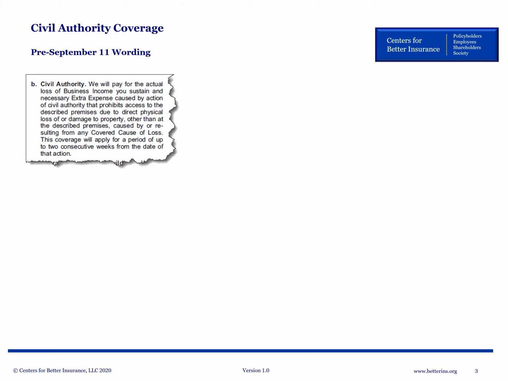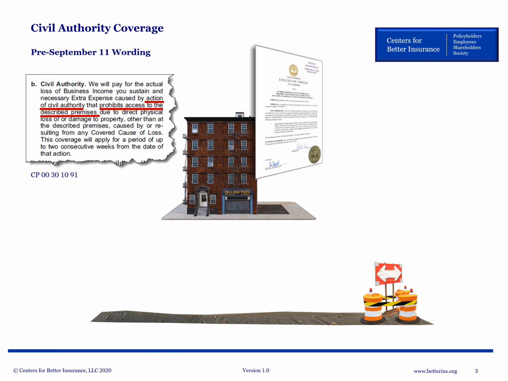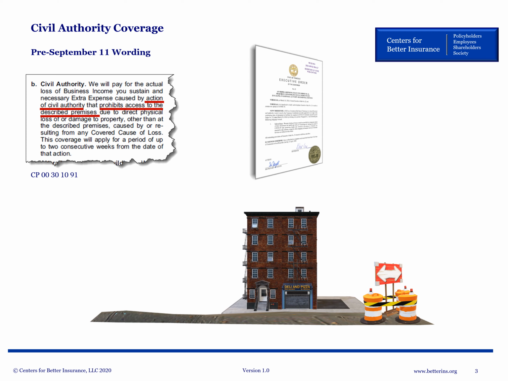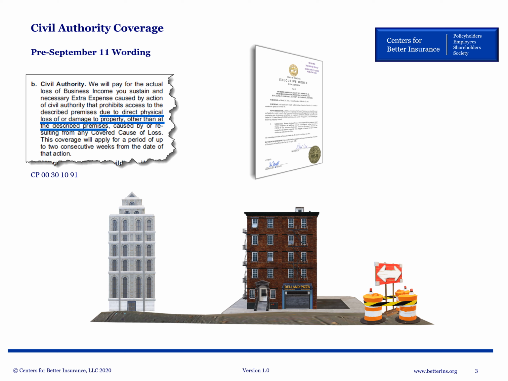Under pre-September 11 wording, civil authority coverage is available if a civil authority takes an action to prohibit access to the insured premises, which causes the policyholder to sustain actual business income loss. The civil authority must have acted in response to direct physical loss or property damage away from the insured location. That property damage must have been caused by a risk of loss covered by the policy.